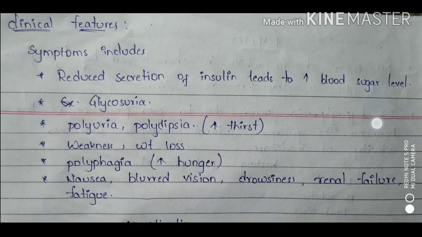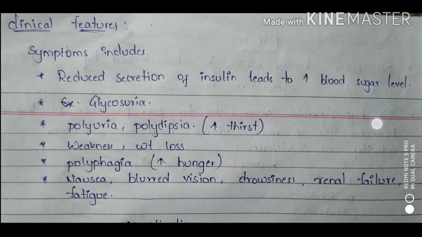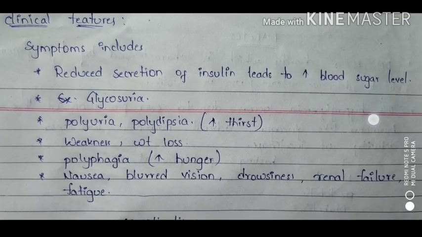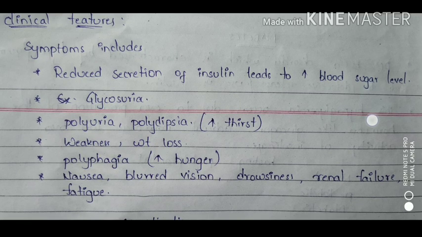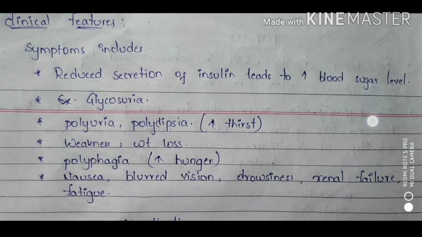And polyphagia is nothing but, due to the loss of energy, excessive hunger. And symptoms like nausea, blurred vision, drowsiness, renal failure also, and fatigue. These are the other symptoms which we observe in diabetes mellitus.